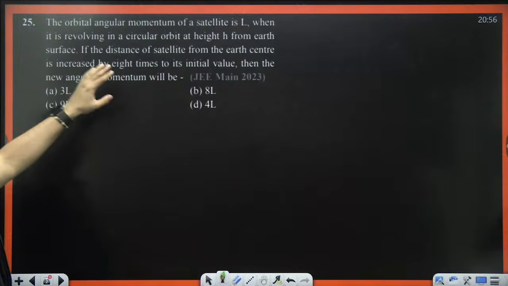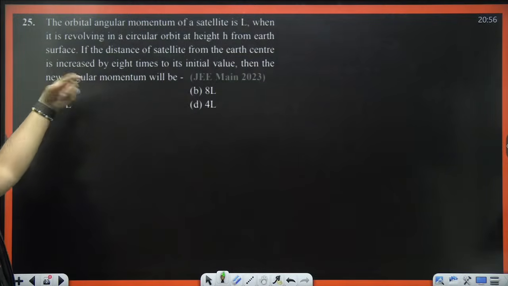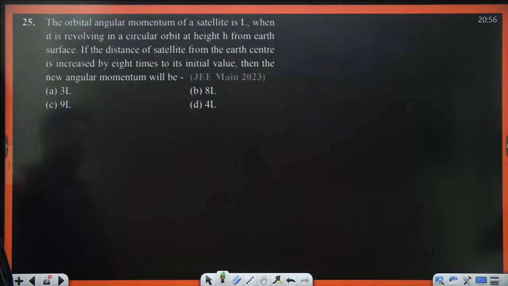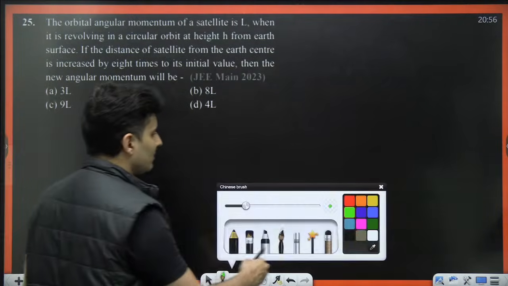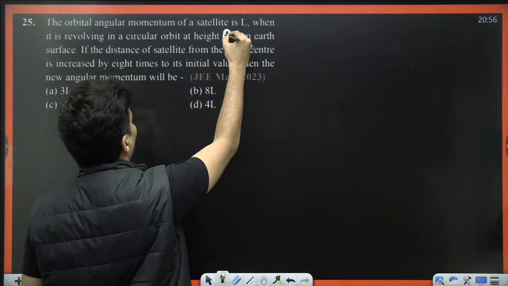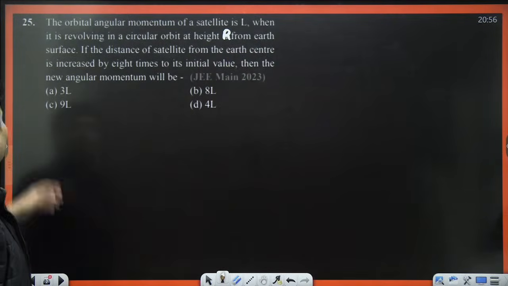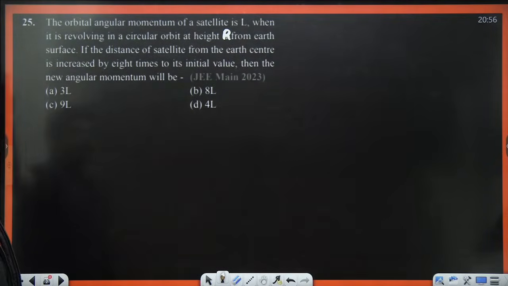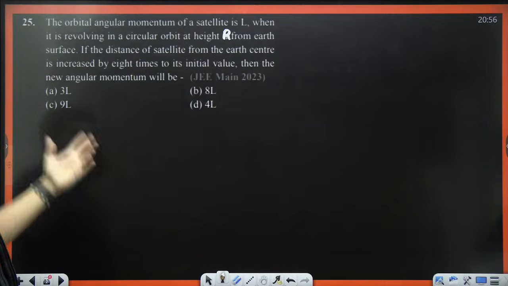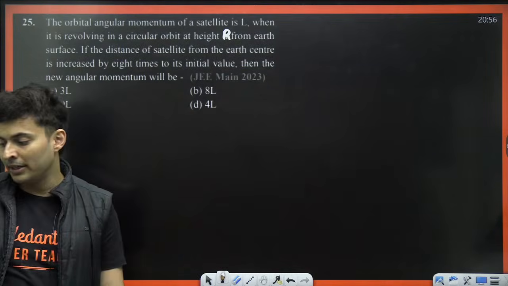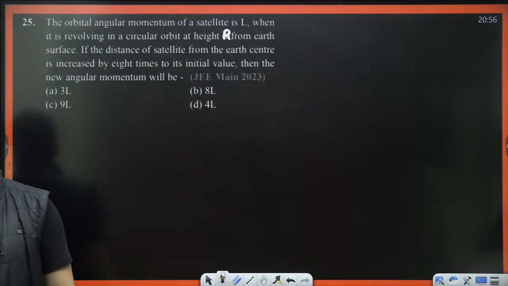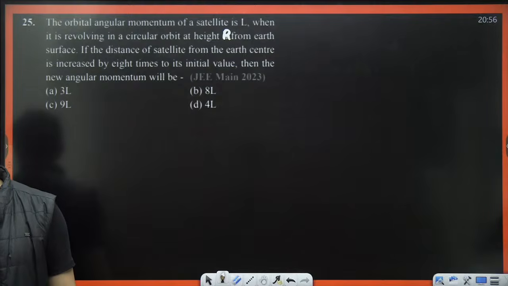The orbital angular momentum of a satellite is L when it is going in a circular orbit at a certain height from the surface. If the distance of the satellite from the center is increased by 8 times its initial value, then the new angular momentum is... I think this was supposed to be r over here, not h. So if the distance of the satellite from the Earth's center is increased by 8 times its initial value, then the new angular momentum will be... Read the question again and again, you will understand what formula you might have to use.